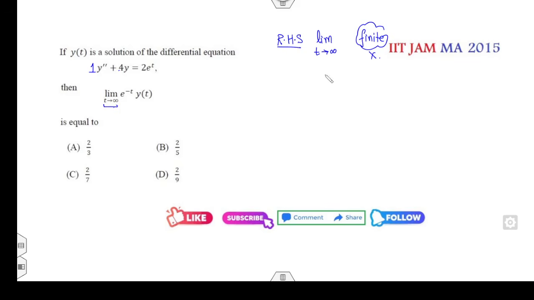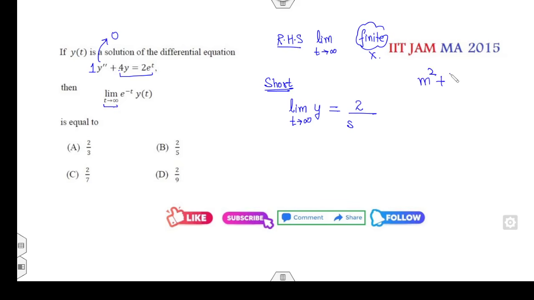फाइन. अगर ये finite नहीं है, then what is the shortcut trick? How can you find the solution? Again, this part will be 0. There is no issue. Fine. So then your answer will be the limit as t approaches infinity of y, and it's e raised to power minus t. If you multiply this expression by e raised to power minus t, the right hand side is only 2. Fine. Then you have to divide it by, you can write the auxiliary equation firstly.